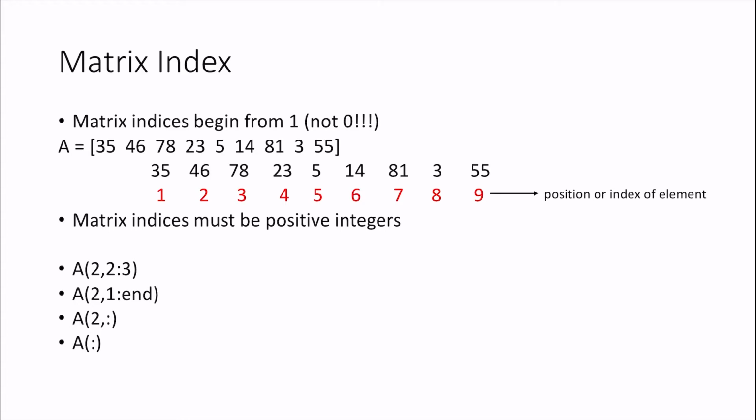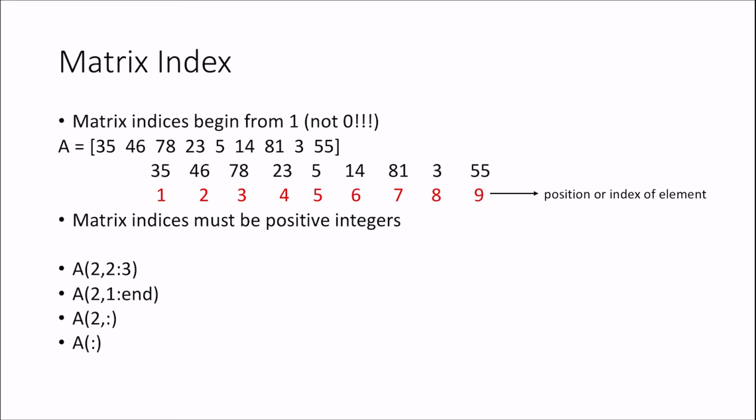Let's see. I assign A to a one dimensional array like 35, 46, 78, 23, 5, 14, 81, 3 and 5. The position of 35 is 1. 46 is 2. Likewise, 5 is at the fifth position, 3 is at the eighth position, and so on. These four commands you have to try by yourself. Use A as this one. You have to use this A matrix, run these four commands, and check their output.